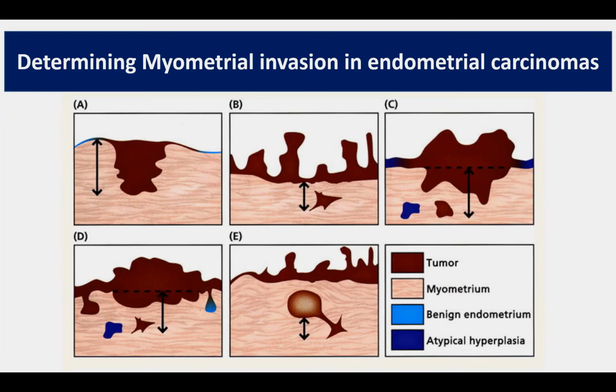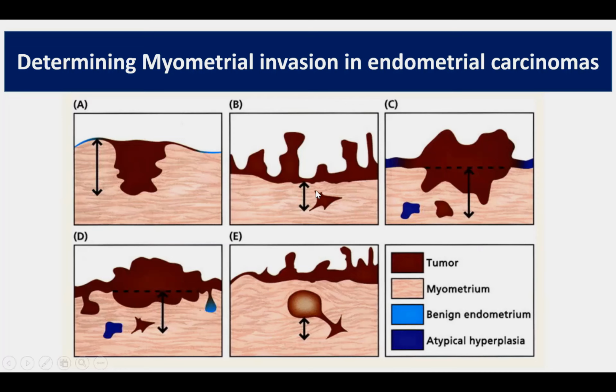Now, determining this depth of invasion is very simple when the tumor is invading in direct extension from the surface, but sometimes there may be a discontinuous focus of invasion. In that case, it is important to determine whether this discontinuous focus is actually an invading focus or is it a colonization of adenomyosis by the tumor?